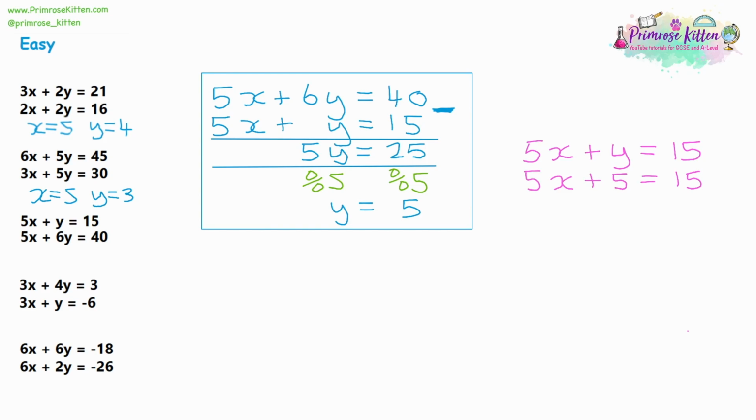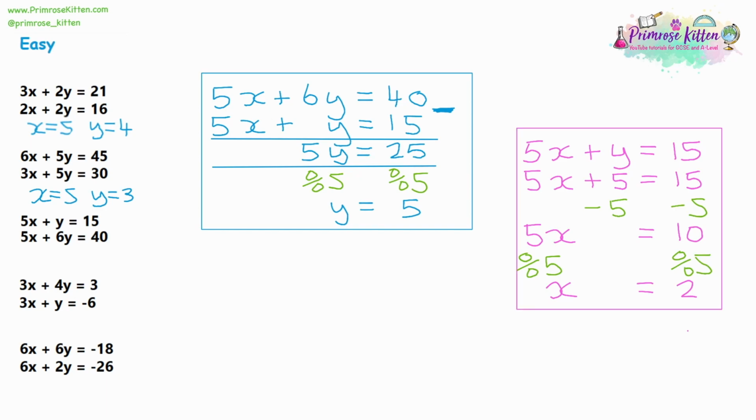And now I can solve the equation. We've gotten rid of one of the letters. So let's take 5 away from both sides first. That will leave us with 5x is equal to 10. Then let's divide by 5. So 5x divided by 5 is 1x, and 10 divided by 5 is 2. So that is part 2 done. Now we can write down our final answer. So x is equal to 2, and y is equal to 5.